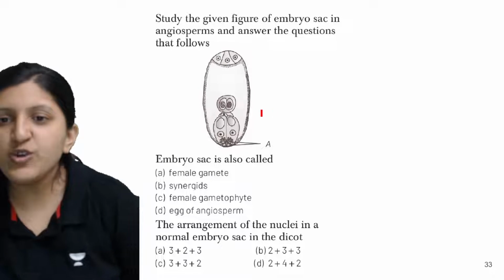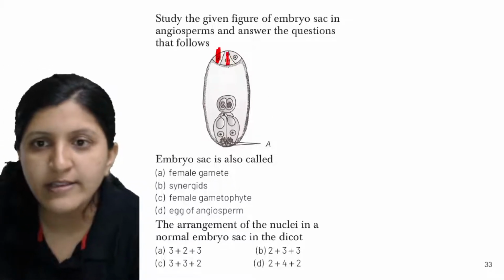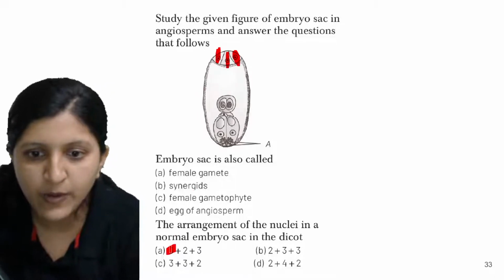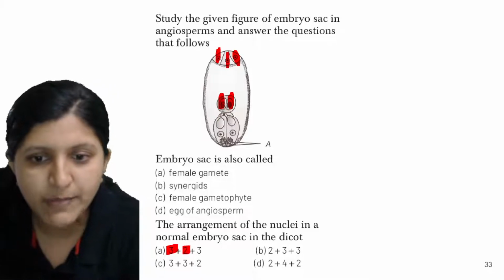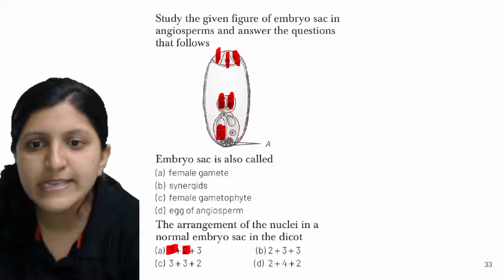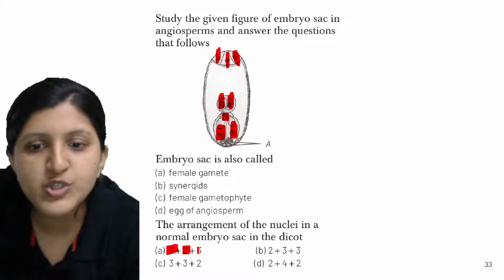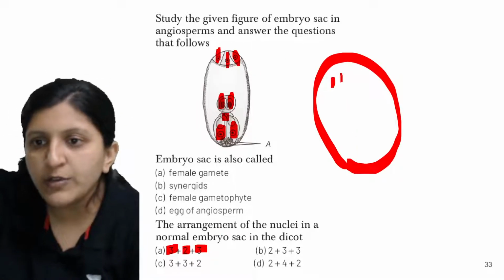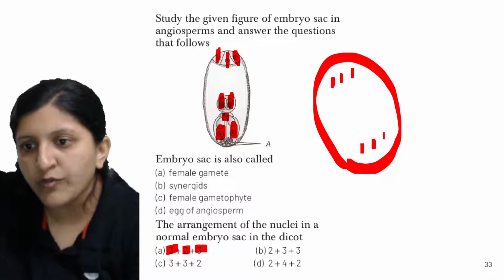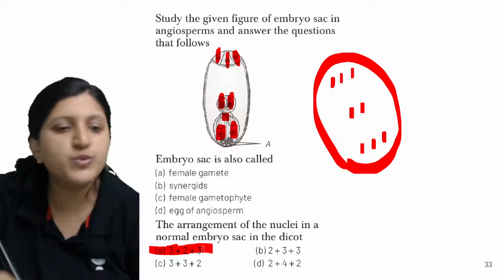Okay, I'll explain this. So now this is embryo sac. Three nuclei here. So this is one, this is one, this is one. So three. Okay, and here you can see two of the nuclei, that is polar. So this is 3 plus 2, and here this is basically one nuclei, one nuclei, and one nuclei. So it is 3 plus 2 plus 3. So as embryo sac when we draw, here 3 of the nuclei are there, here 3 of the nuclei are there, and here 2 you can find, which is basically 3 plus 2 plus 3 arrangement of the nuclei there.